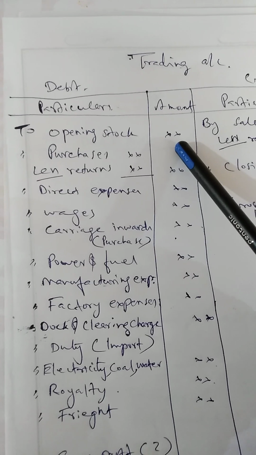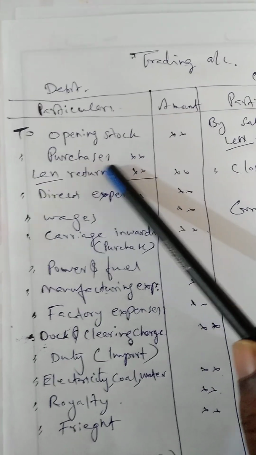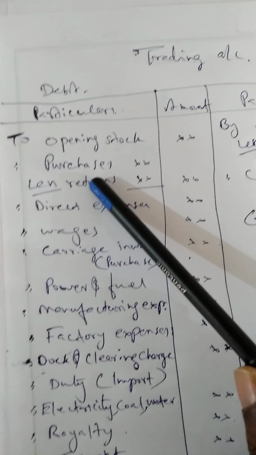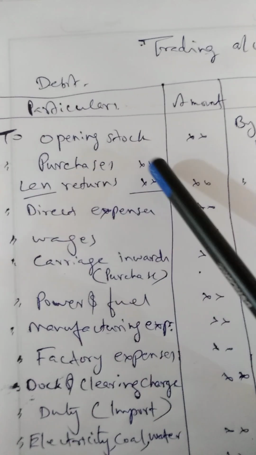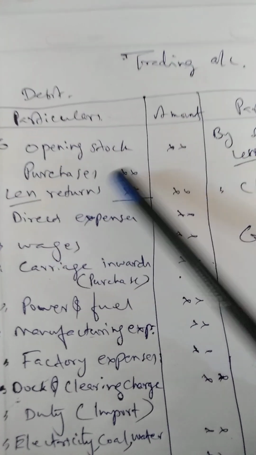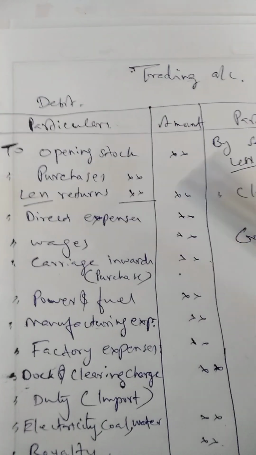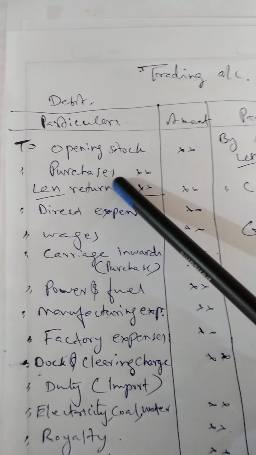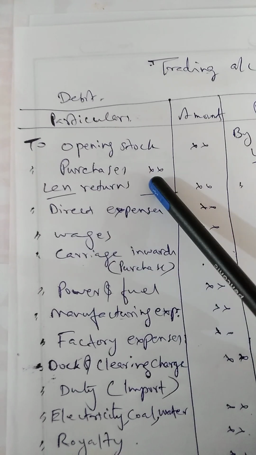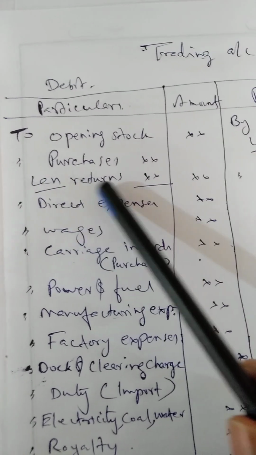Thereafter, the next item in the trading account is purchases. While writing purchases, sometimes there may be purchase returns. So the purchases amount is shown here, and since I just provided this format with marks instead of amounts, I will make it clearer at the time of explaining a question. Now listen here. Purchase is written here, the amount is here, and if there is purchase return, that is to be deducted from the purchase. Less returns means less purchase returns.